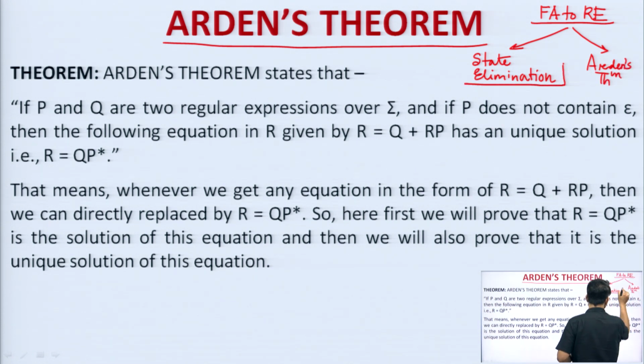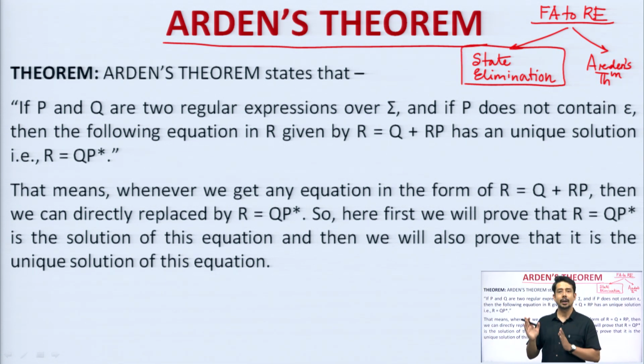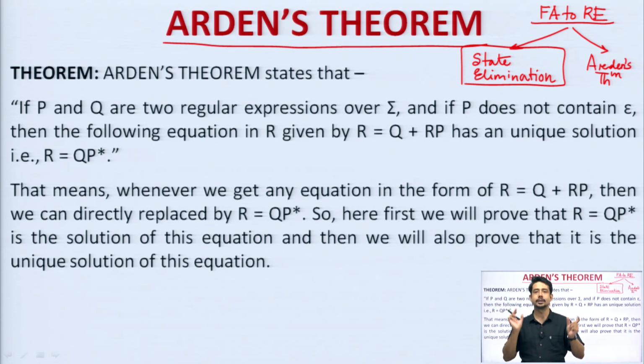For the first methodology, I think it is clear to you all that we will convert a finite automata to a regular expression by eliminating the states one by one, where only the initial and final state remain, and the transition that you get is the final expression. We will discuss that algorithm properly. Arden's theorem, on the other hand, uses a simplification of the expression by using a certain equation of its own form. What is that equation? Let us check.